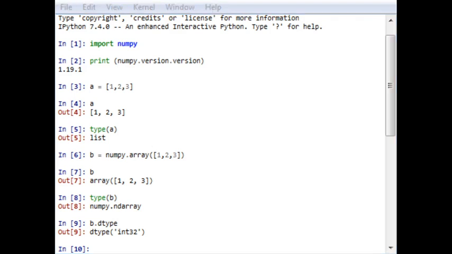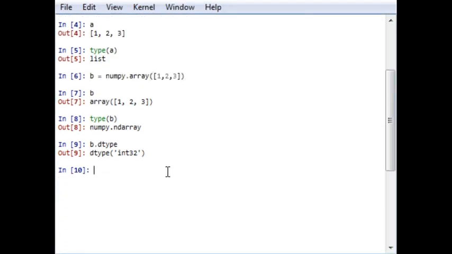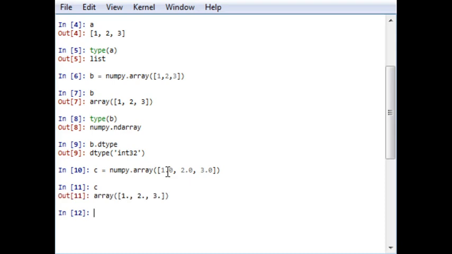For example, if I generate one more array called c, similar to b, but in float type, so here c is array 1.2.3. And if I now write c.dtype instead of b.dtype, it will give me float64.